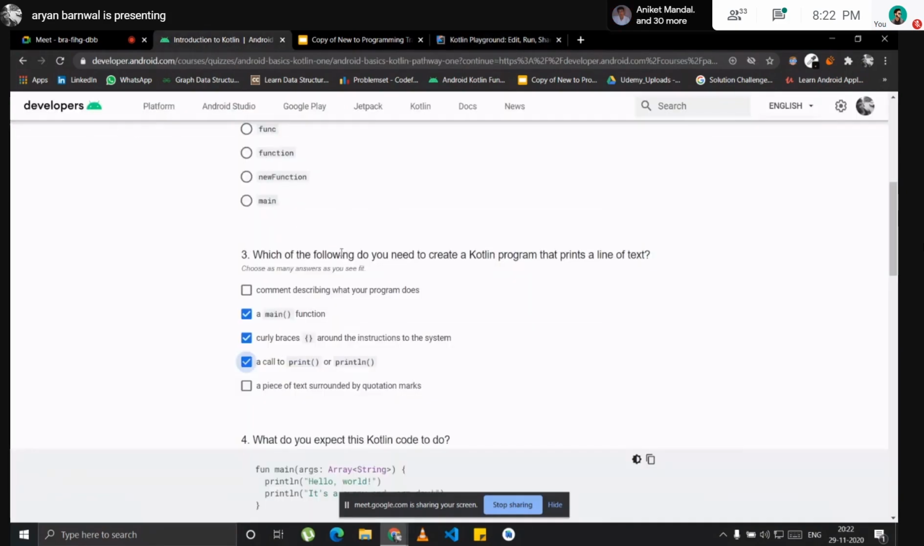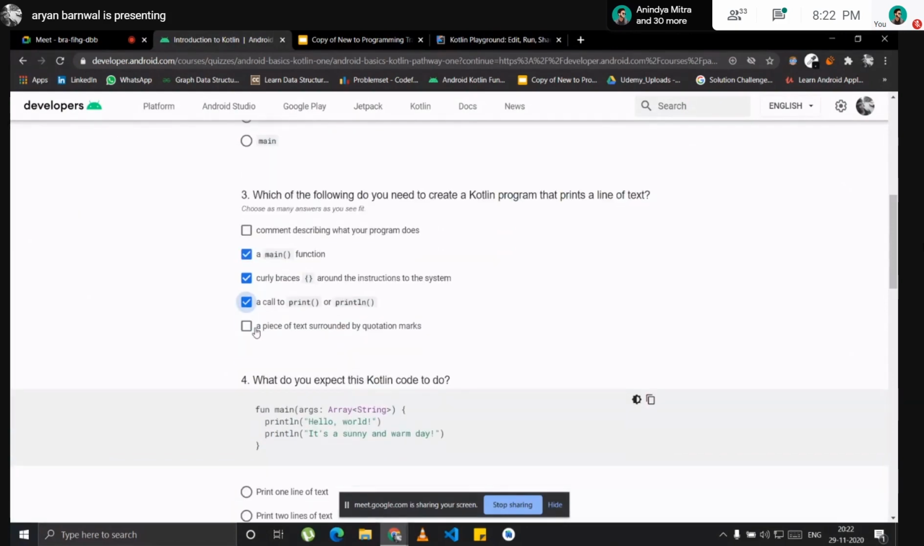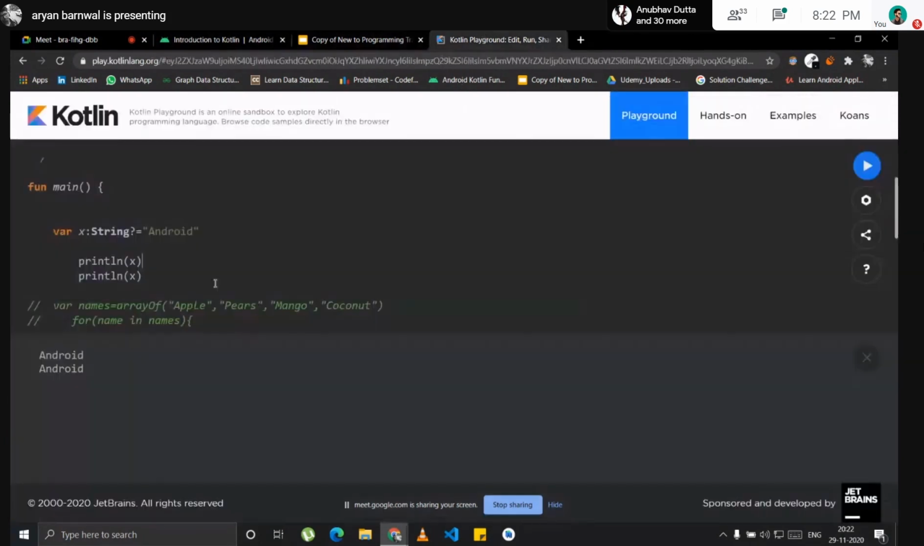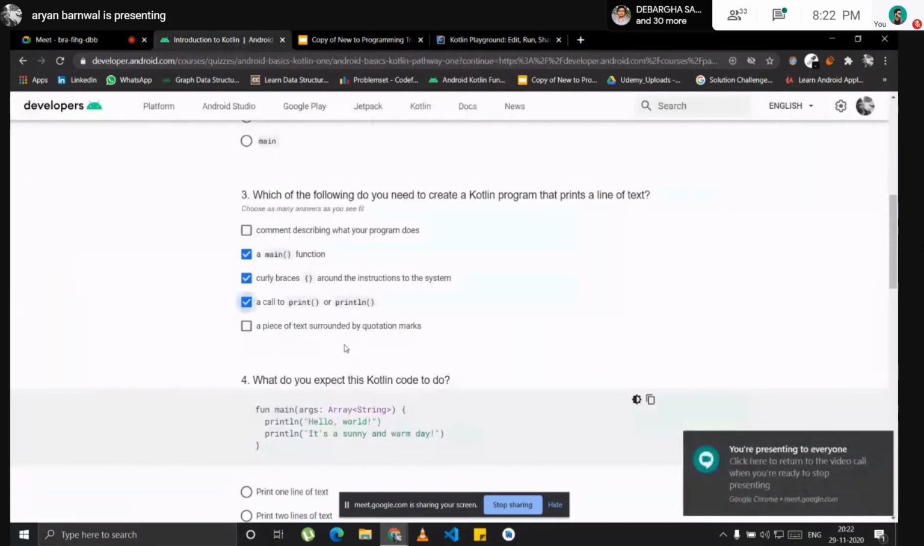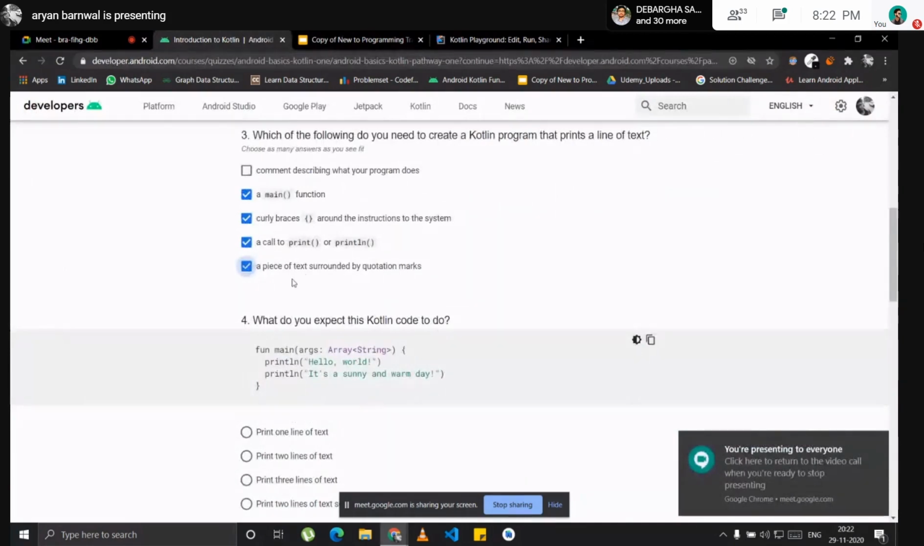So we have to print just one line of text, so we'll just use print. And we also need a piece of text surrounded by quotation marks. Like if I do print hello world here, you can see that you also need quotation marks to print your statement or string. So this one is the thing too.